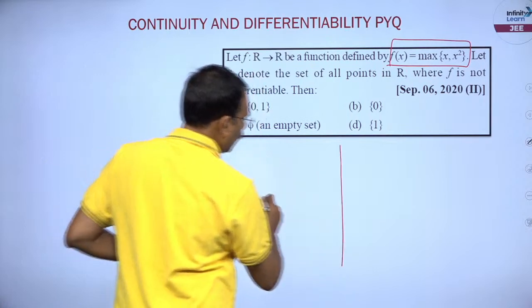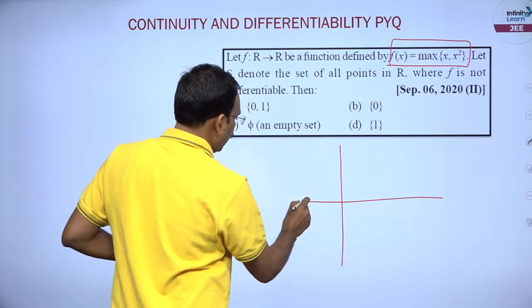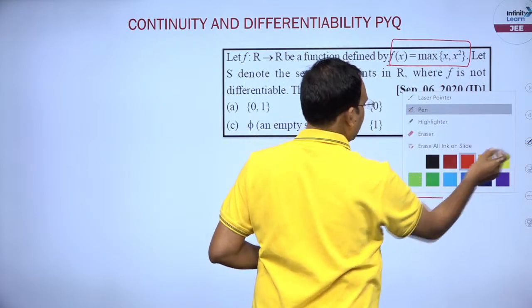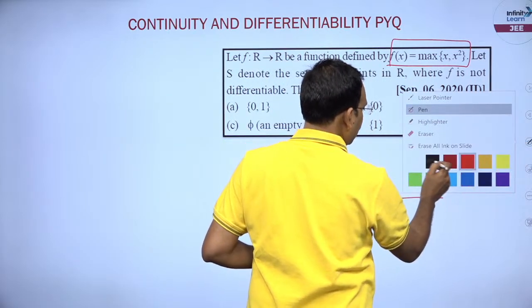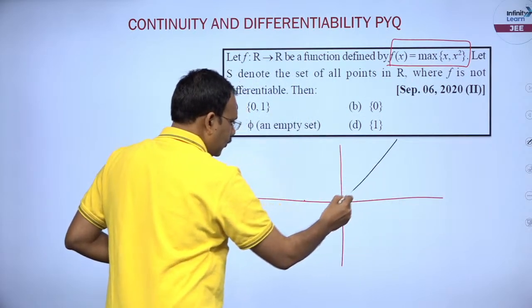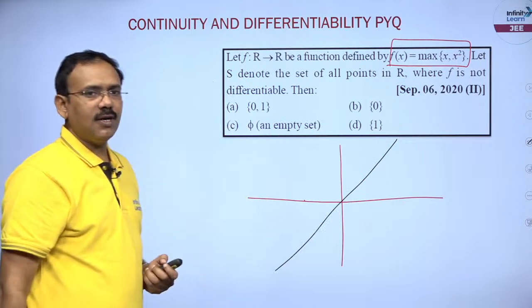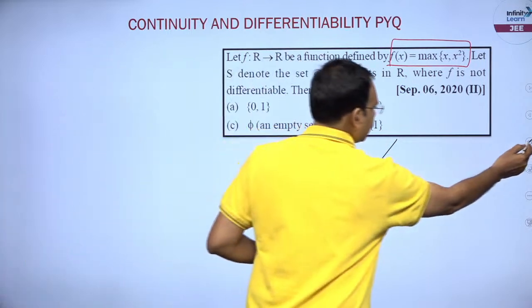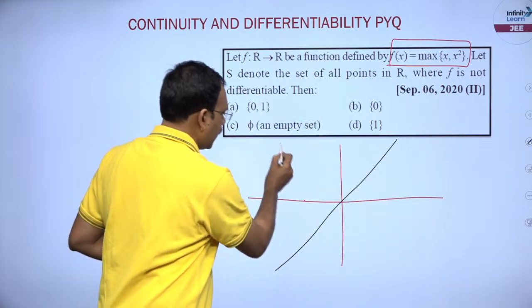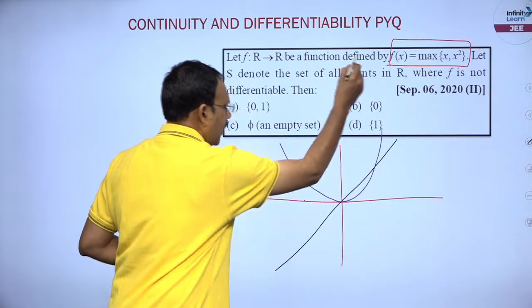Both the graphs are familiar to you. Let me take y is equal to x, a straight line passing through the origin, and in another color, y is equal to x square, an upward parabola.